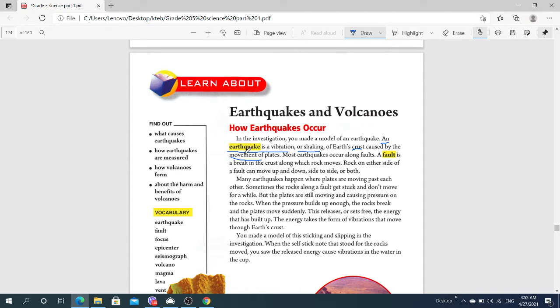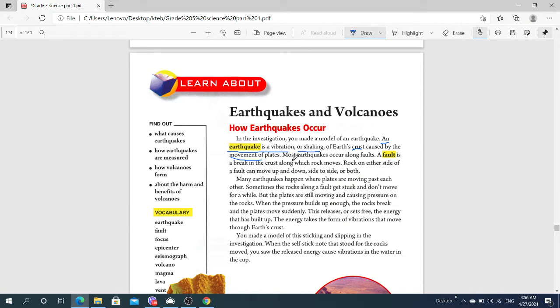Now, what is an earthquake? It is a vibration or shaking of Earth's crust caused by the movement of plates. If I ask you the question, what is an earthquake, you say it is a vibration or shaking of Earth's crust caused by the movement of plates.